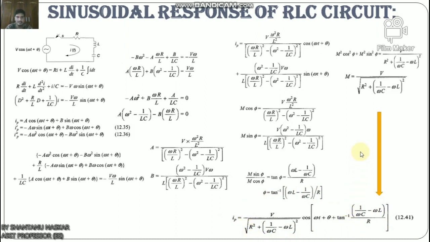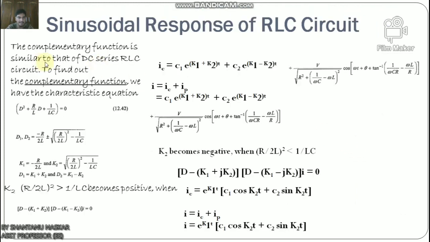Now the complementary function is similar to that of the DC series RLC circuit. To find the complementary function, we have the characteristic equation D² plus (R/L)D plus 1/LC equals 0. The roots of the equation are D1 and D2 equals minus R/2L plus or minus root over (R/2L)² minus 1/LC. So D1 equals K1 plus K2 and D2 equals K1 minus K2.